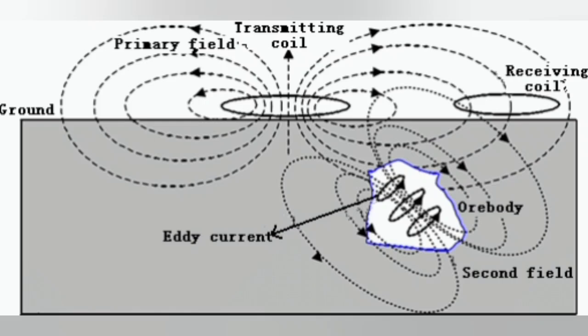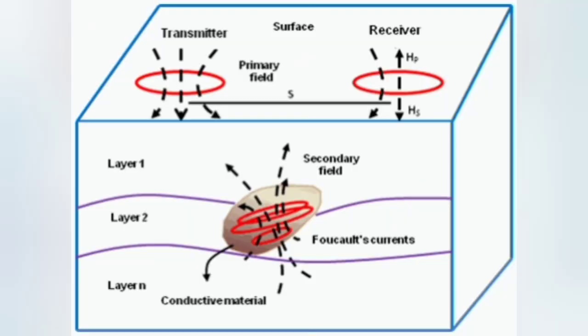The general assumption that the target body is a good conductor surrounded by a resistive host rock does not always hold good. A conductive overburden creates problems by a drastic reduction of the amplitude of the primary field. At higher frequencies, the effect of conductive overburden will be more pronounced.